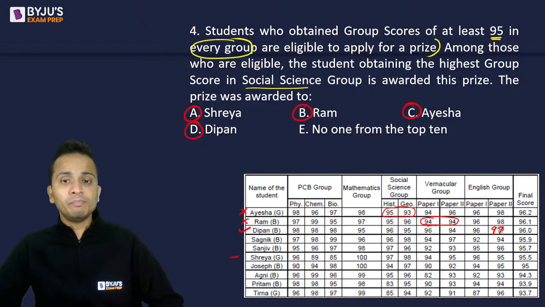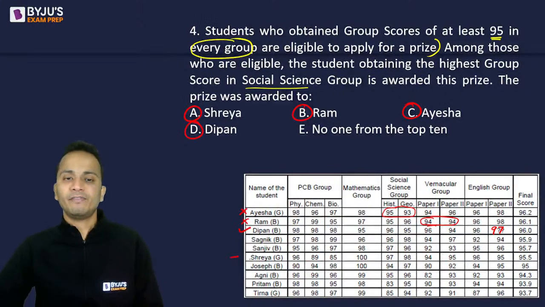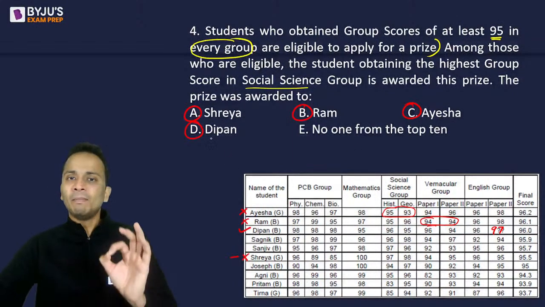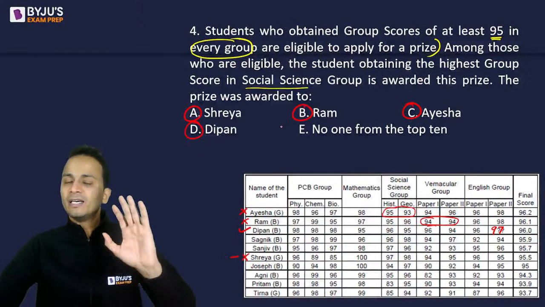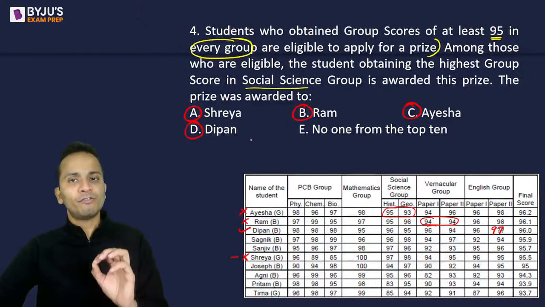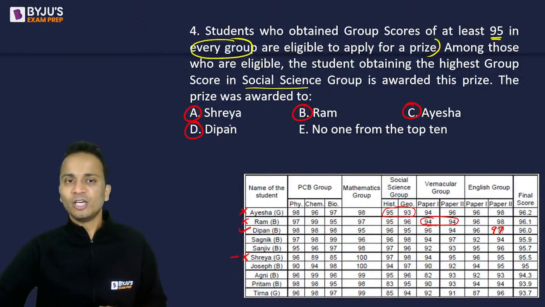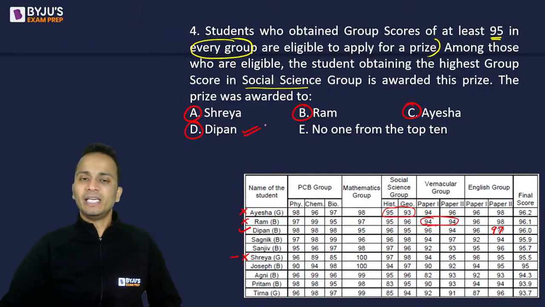Shreya's group score in PCB will be below 95. So Shreya is not eligible. Ram already not eligible. Aisha already not eligible. And Deepan was eligible. And fifth option is no one from the top 10. Now I can see that among the first four options, only Deepan is eligible for the prize. Right? So I can say that Deepan has to be the answer.